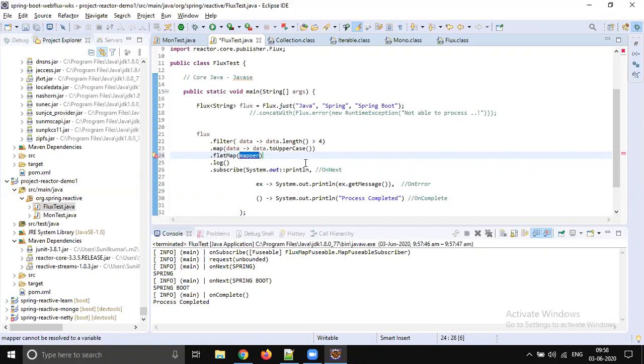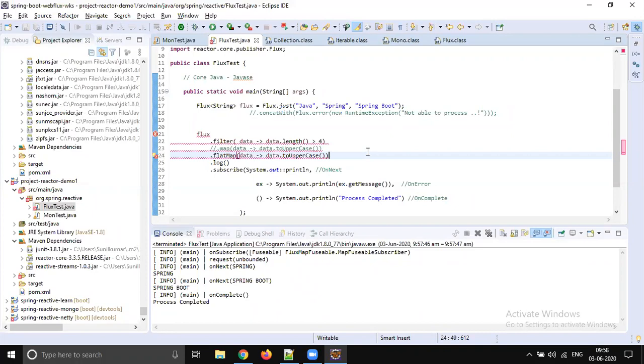The major difference is, for example, let me comment this map. It does the same action, taking each parameter, and you can convert this into toUpperCase, but you get an error.